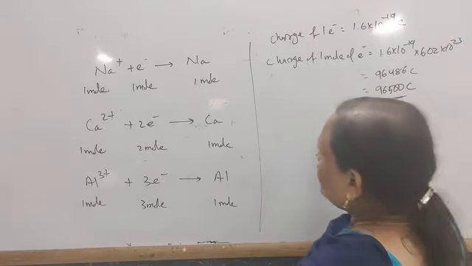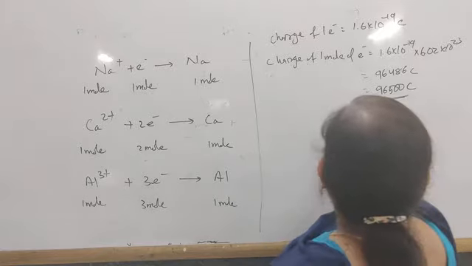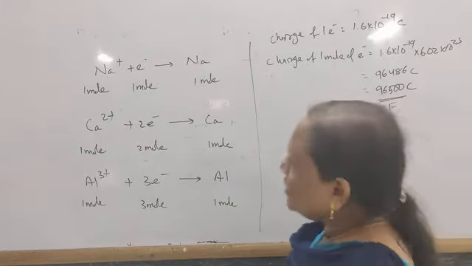So 1 mole of electrons is equal to what? 1 Faraday.